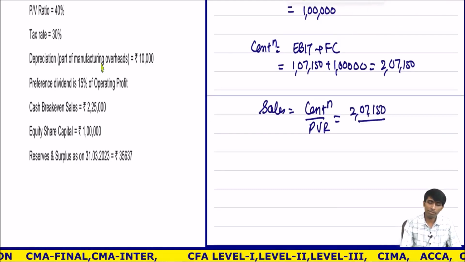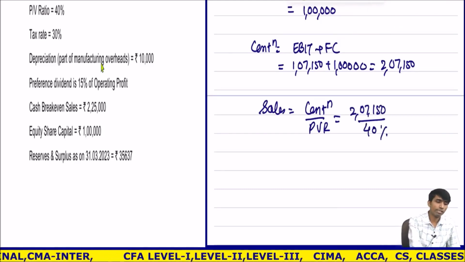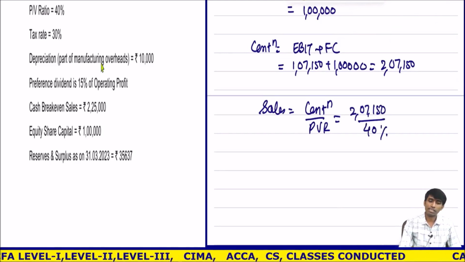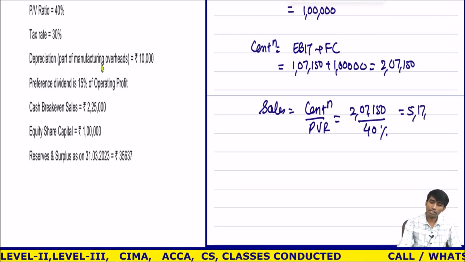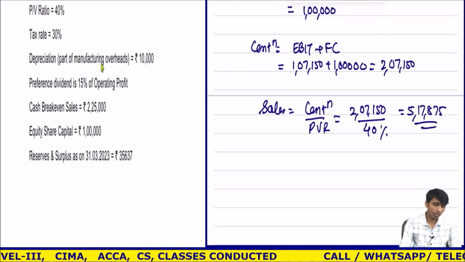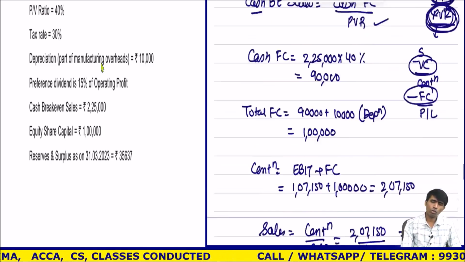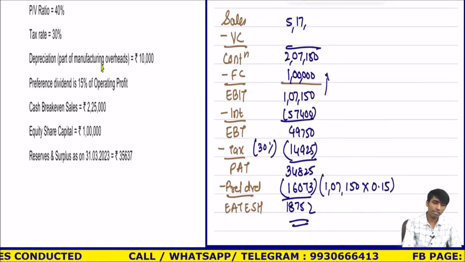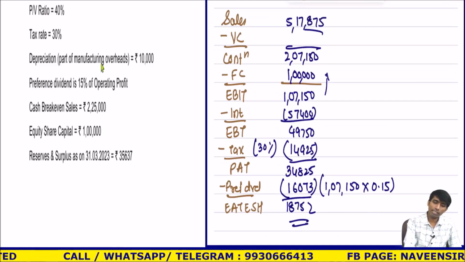2,07,150 divided by PV ratio is 40%. So calculate 2,07,150 divided by 40%. Answer is 5,17,875. They got 5,18,017, so there is a 2,000 difference between their answer and our answer. Our answer is 5,17,875. How will I get variable cost?